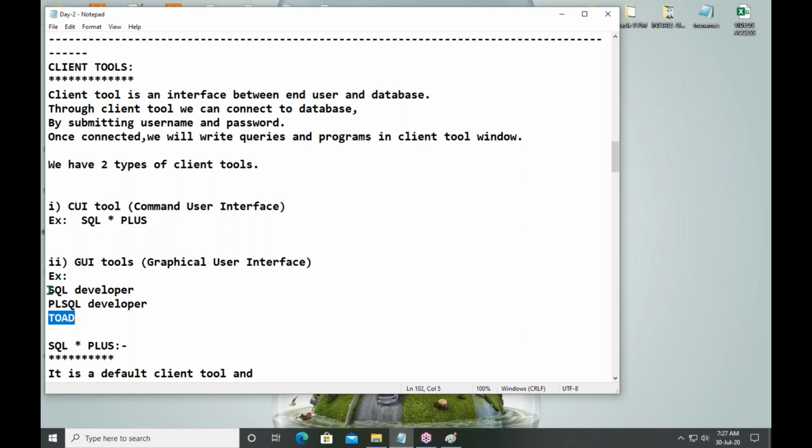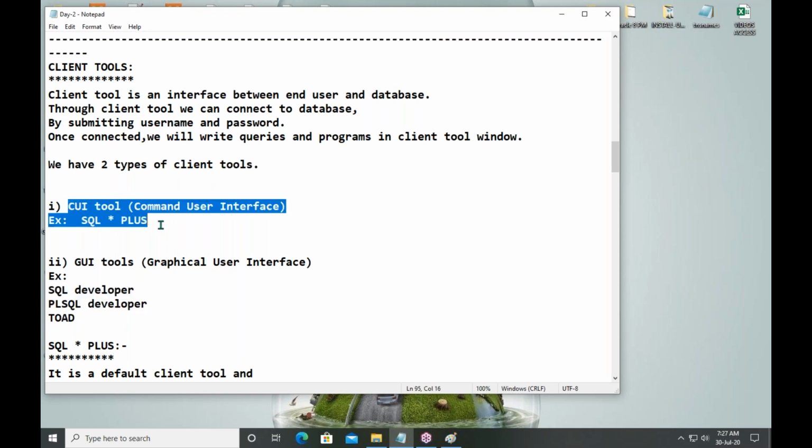You can use any one graphical tool, or you can use the command user interface tool. This is a default tool. If you install Oracle, this tool is also installed.